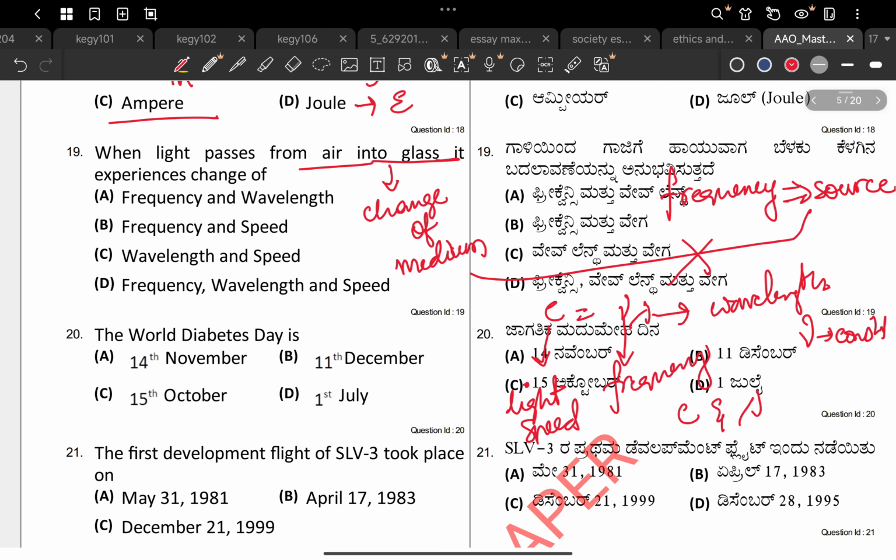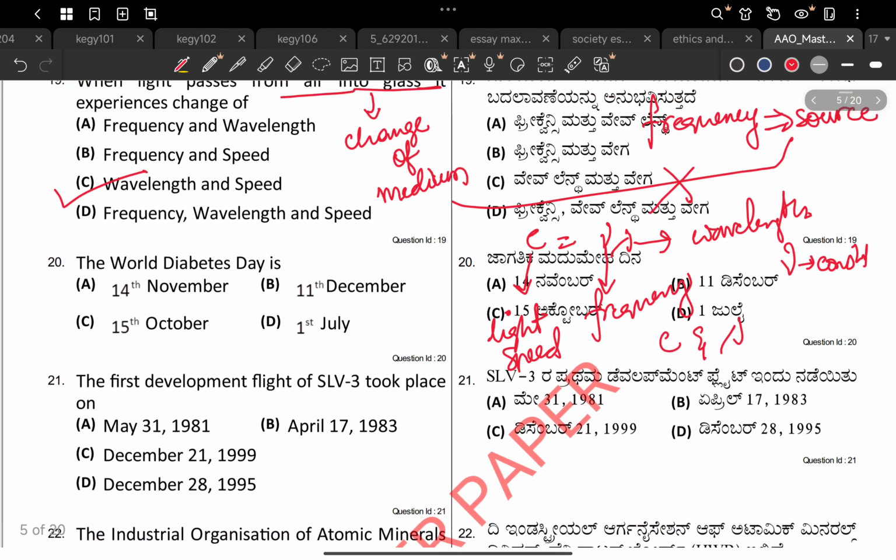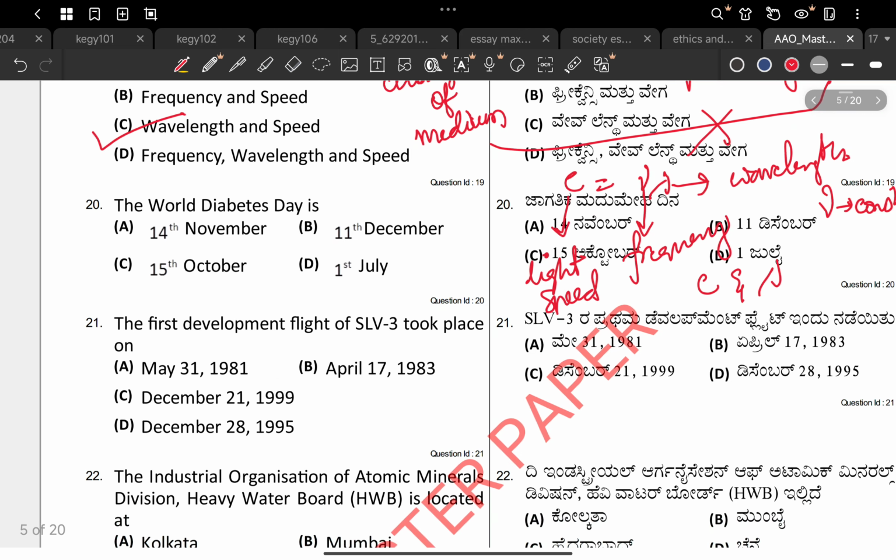So when light passes from air into glass, glass is denser, so the speed and wavelength both decrease. The only important thing we have to notice is that the frequency always depends on the source of the light.